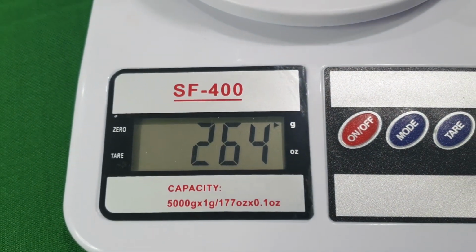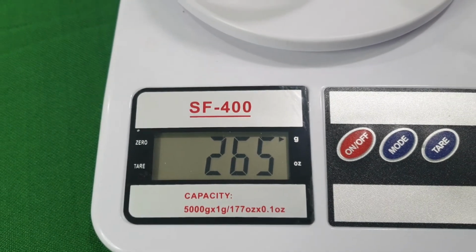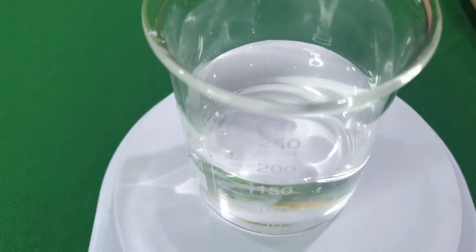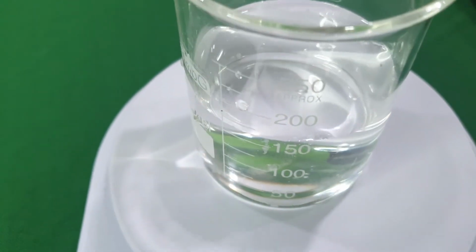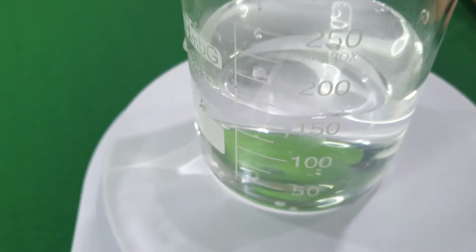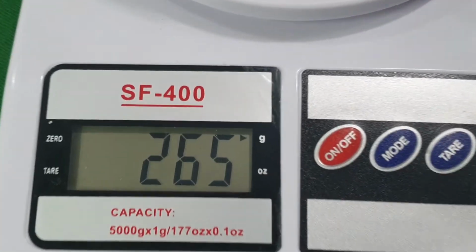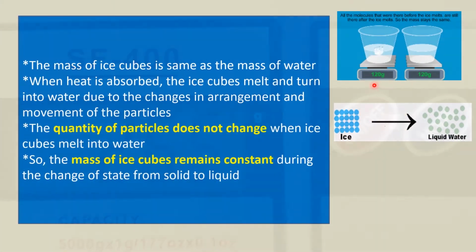The ice cubes are left to melt. Then the mass of the beaker filled with the water is measured again. The mass of ice cubes is the same as the mass of water.